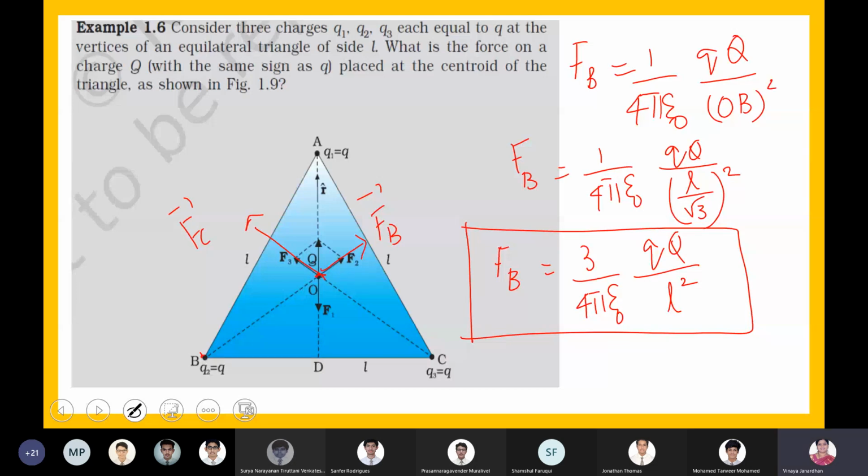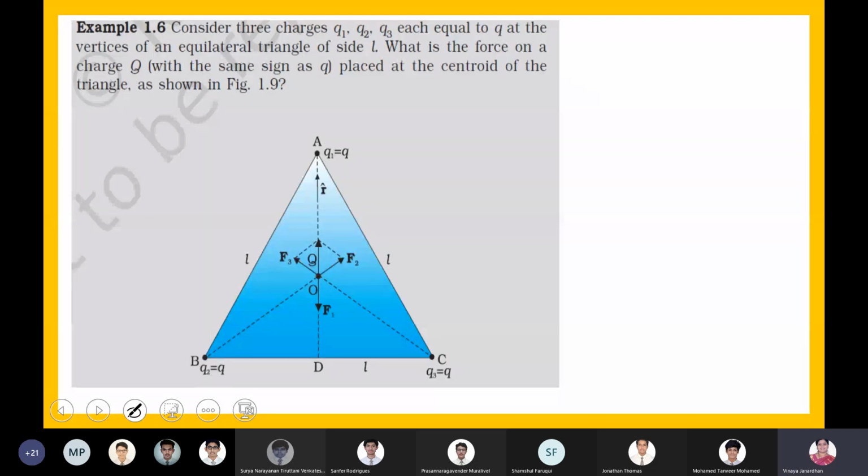Next, we need to find FC. Let me erase all these things. In the same way I have to find FC.